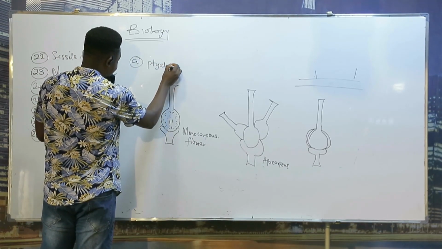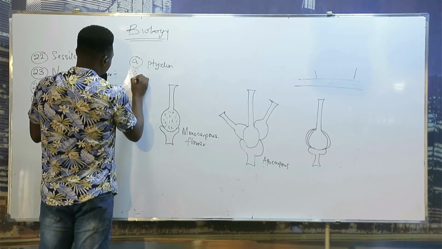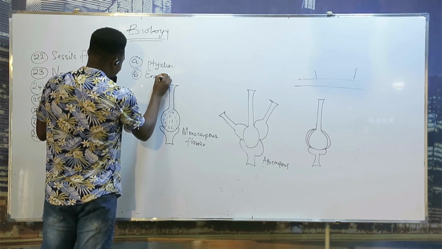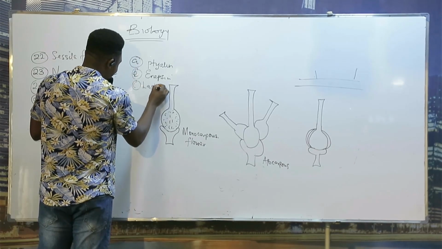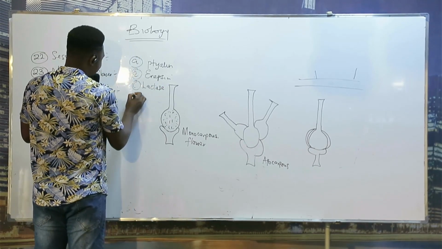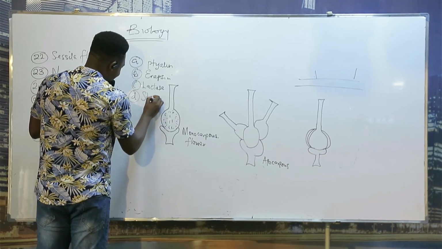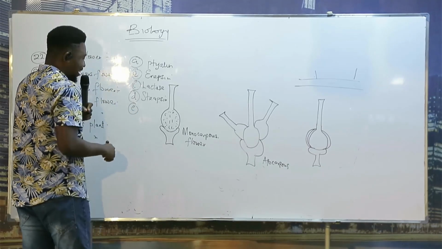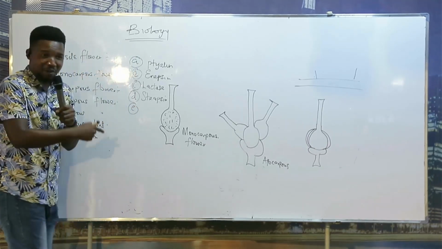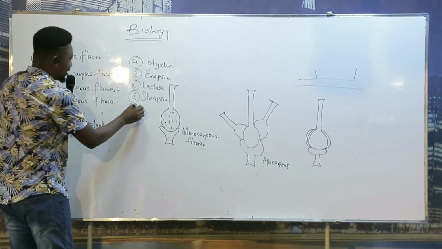Is it the answer? And then you people are waiting for me: all of the above.